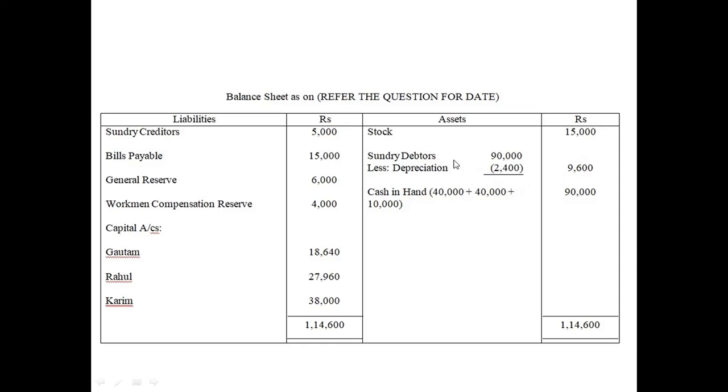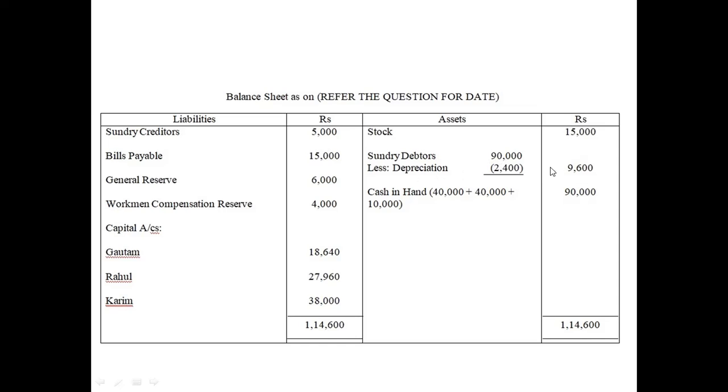How is this 90,000? It should be 12,000. It should not be 90,000, but 12,000. Please refer to the balance sheet. It should be 12,000 minus 2,400, which is 9,600. This is one more mistake here.